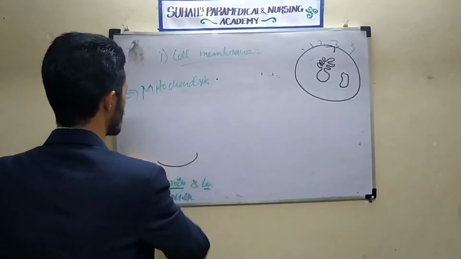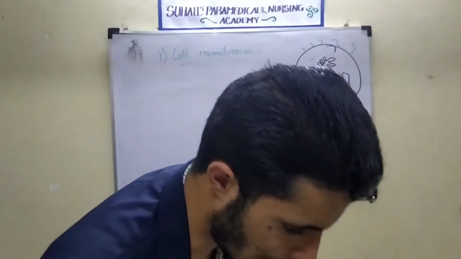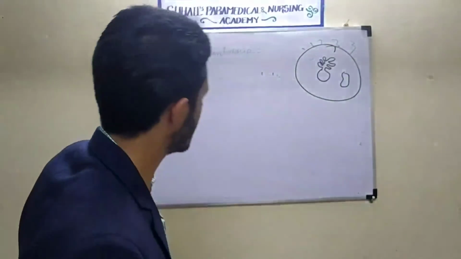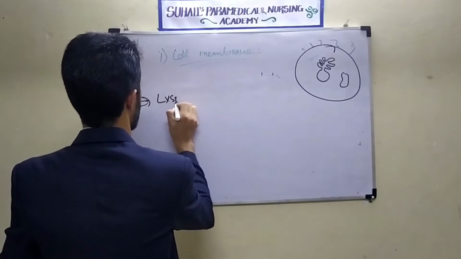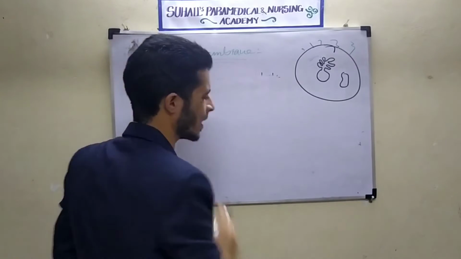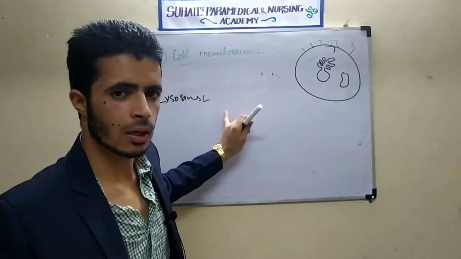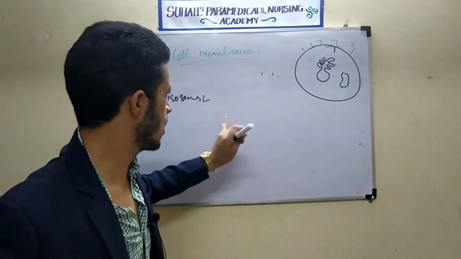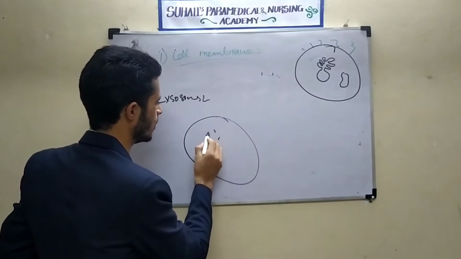So here I told this was mitochondria and this was the Golgi complex. Now we will go to one more part, that is the lysosome. What are lysosomes? Simple lysosomes. Lysosomes are bag-like structures. They are also called suicidal bags. They are called atom bombs. What will lysosomes do? Lysosomes are having some hydrolytic enzymes.